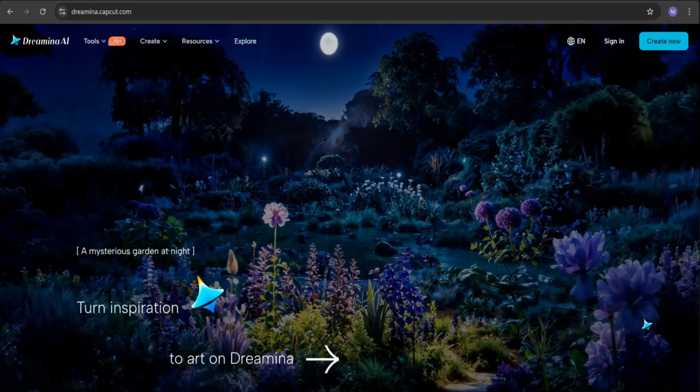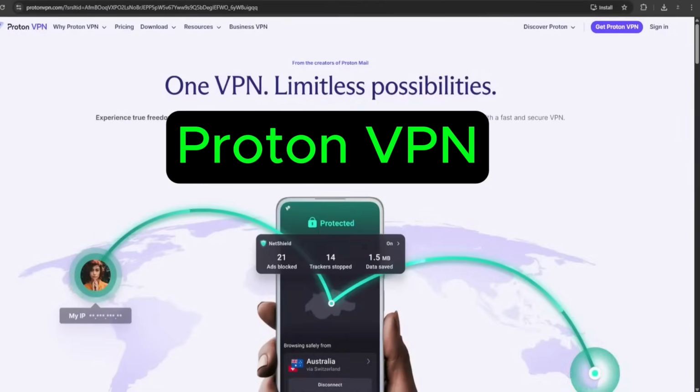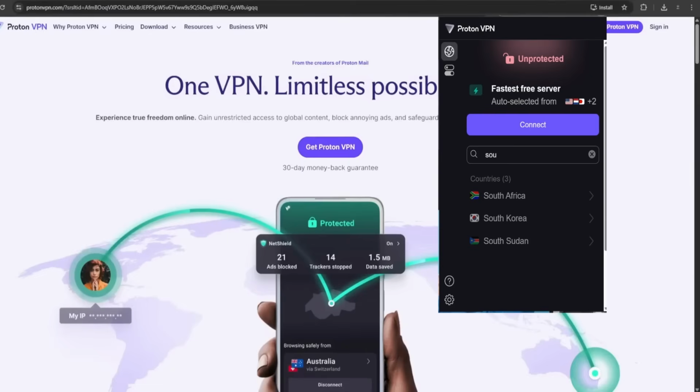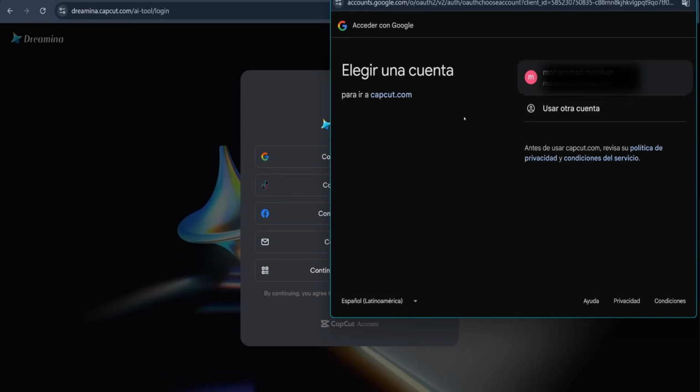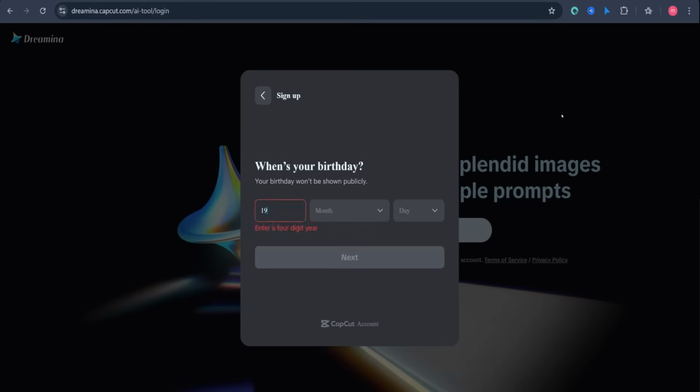So the first thing you need to do is get a VPN. You can grab Proton VPN or the VPN Chrome extension, which is what I'm using right now. Just make sure you add it. Once you have it, click on it and connect to any African country. After you're connected, go back to Dreamina and sign up for your account.